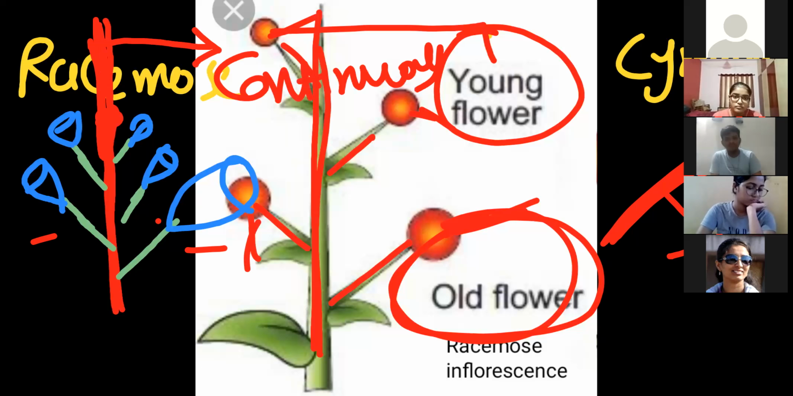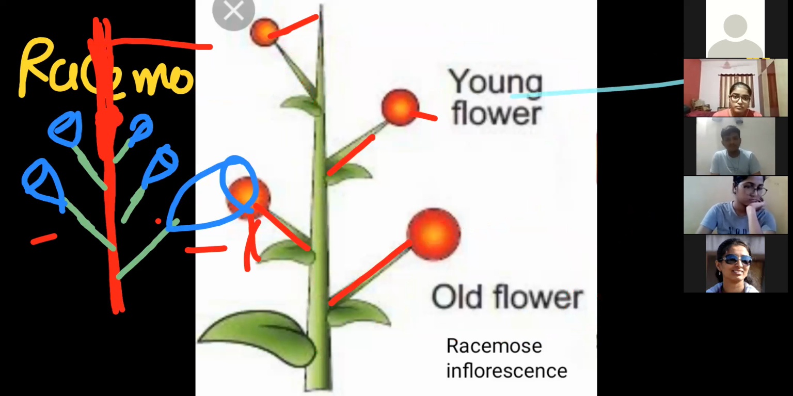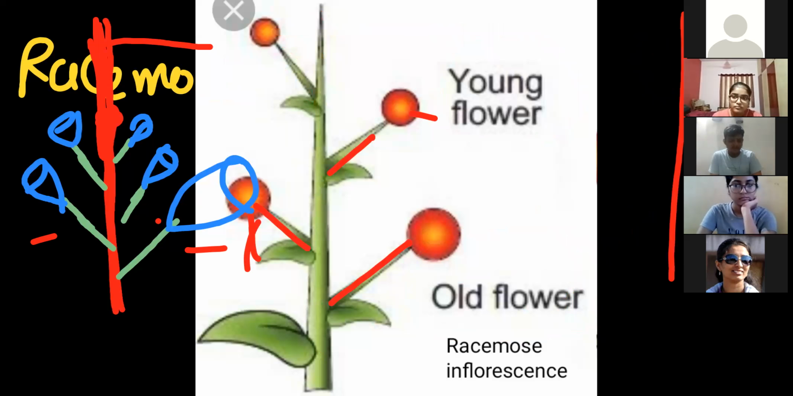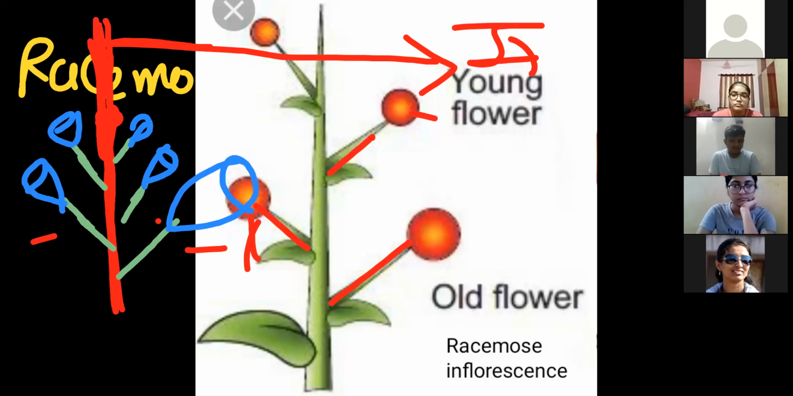This one shows what? Continuous growth, right? Because the tip remains as it is, so the tip will further grow. And here also further flowers are there, like this, right? Next thing, this type of growth, first of all, we call indeterminate.